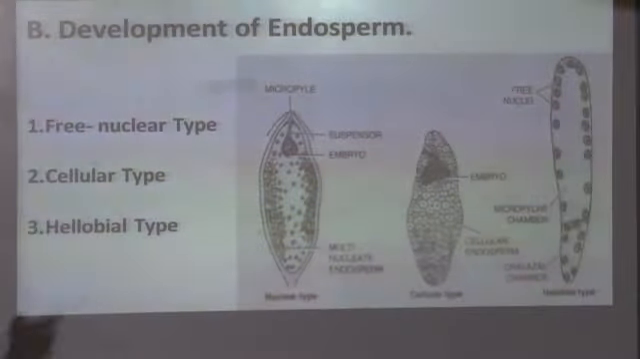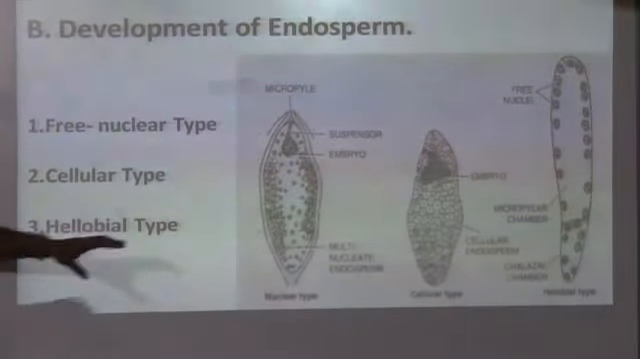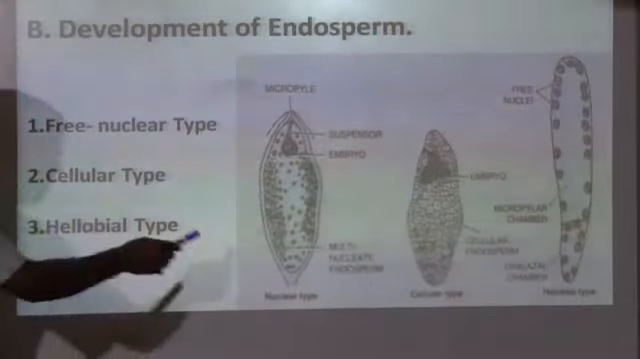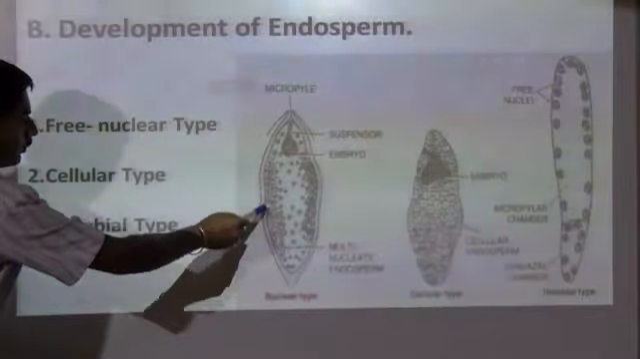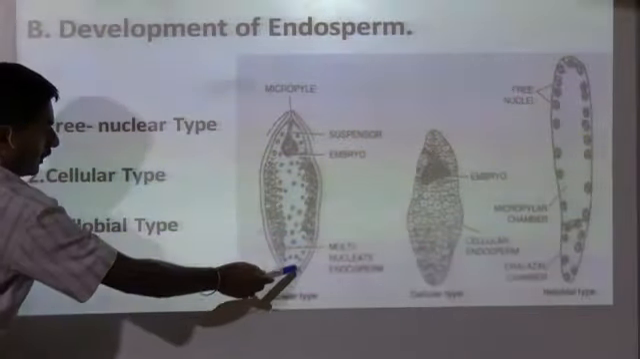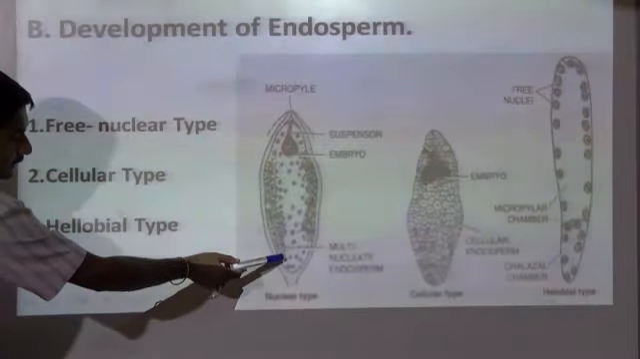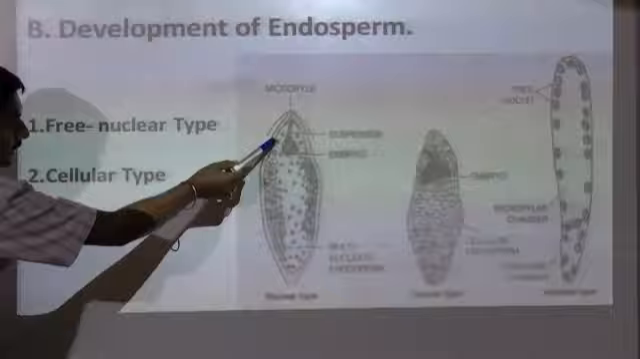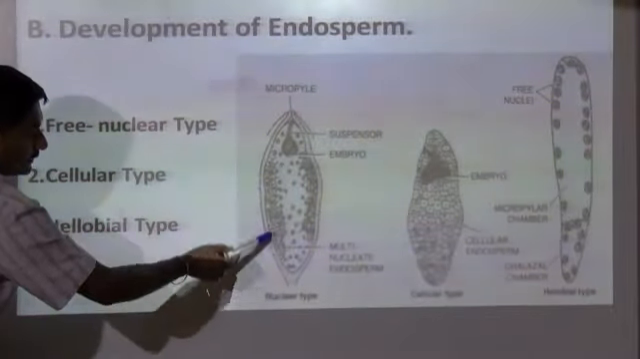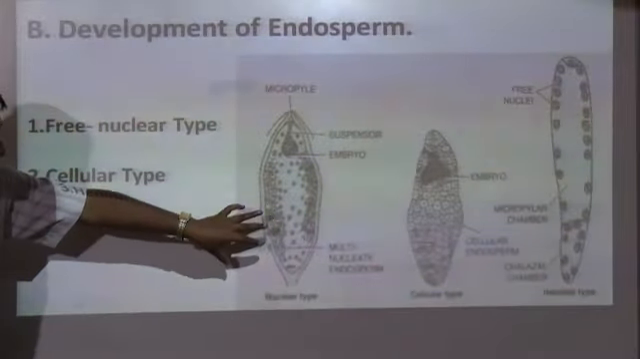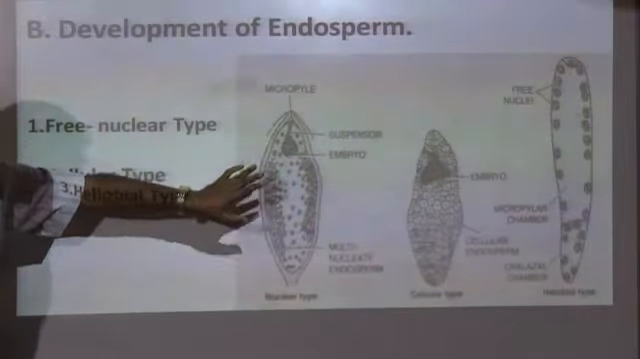The first one, that is free nuclear type. In free nuclear type, when the endospermic nuclei are getting formed, the nuclei are set free. Then these nuclei go to the periphery of the egg apparatus. As you can see here on the slide, these are the free nuclei. They arrange themselves in the periphery, and then cell wall formation takes place. Various types of nutritive tissue get formed.